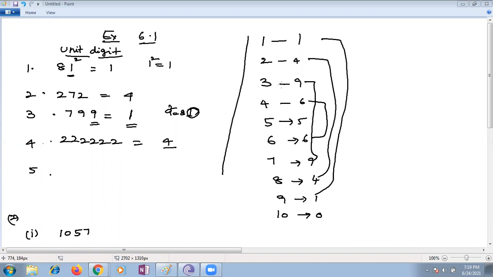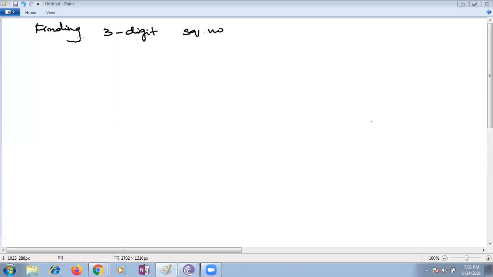Ma'am, even I have a trick to find a 3-digit square. Yes, we already discussed. Let me check so that I don't forget it. But actually, I have a different trick. Different trick? Yes, Akash, please share with me.